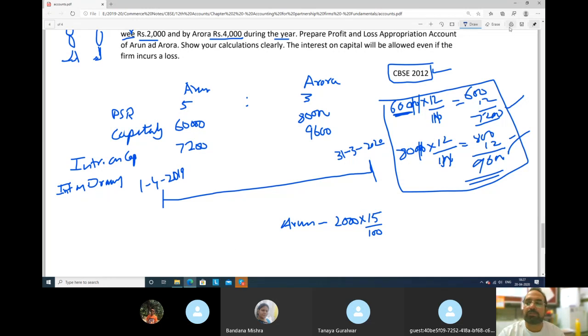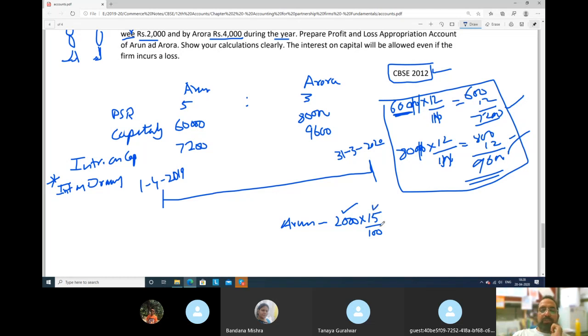Try to understand, guys, please focus here. Interest on drawings is very important, and a question with this adjustment often comes in the exam. We know Arun's drawings are 2,000, and we know interest is 15% per annum.